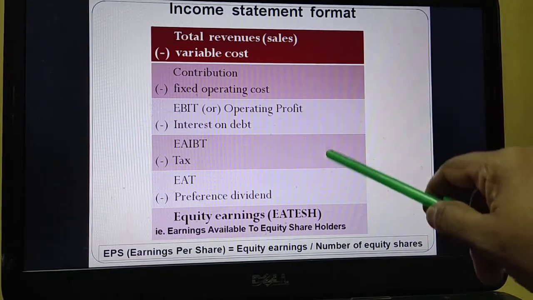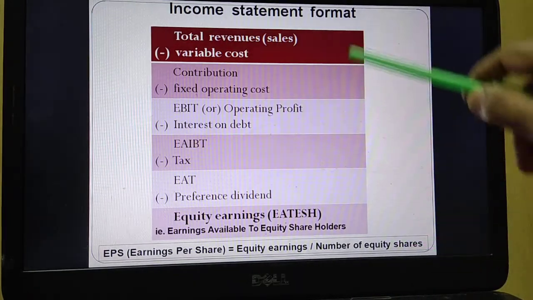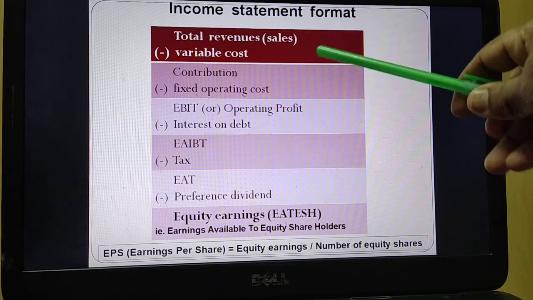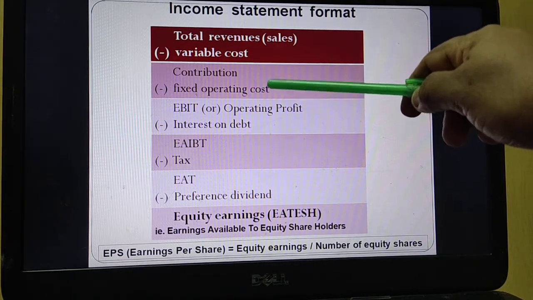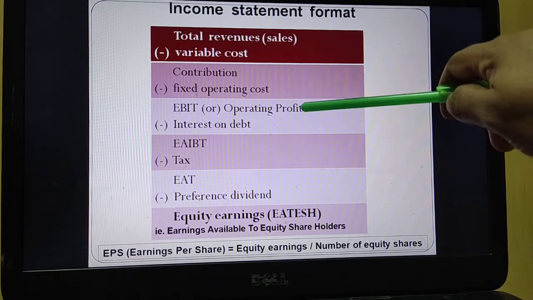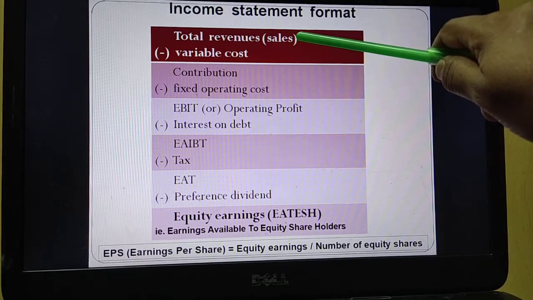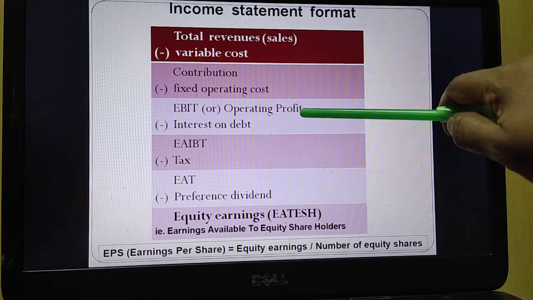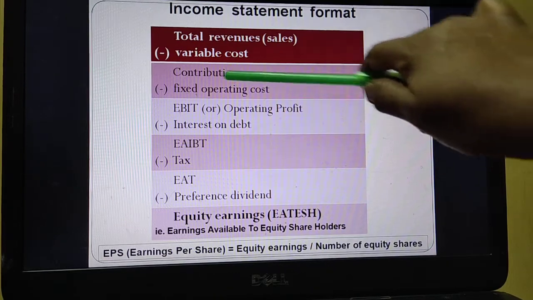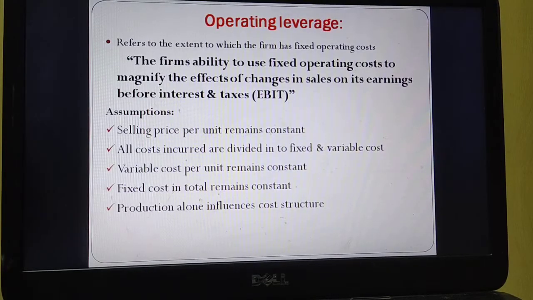Later we will see EBIT to EPS as financial leverage, and the entire thing, sales to EPS, is called combined leverage. That we will see later. But for remembrance, operating leverage says that because of the presence of fixed operating costs, for a change in sales, you can expect more than proportionate change in EBIT. Let us assume there is a 10% increase in sales. Then proportionate increase in EBIT is 10%, but you will get more than 10% increase in EBIT if there is a fixed operating cost like depreciation. That is the meaning of operating leverage.